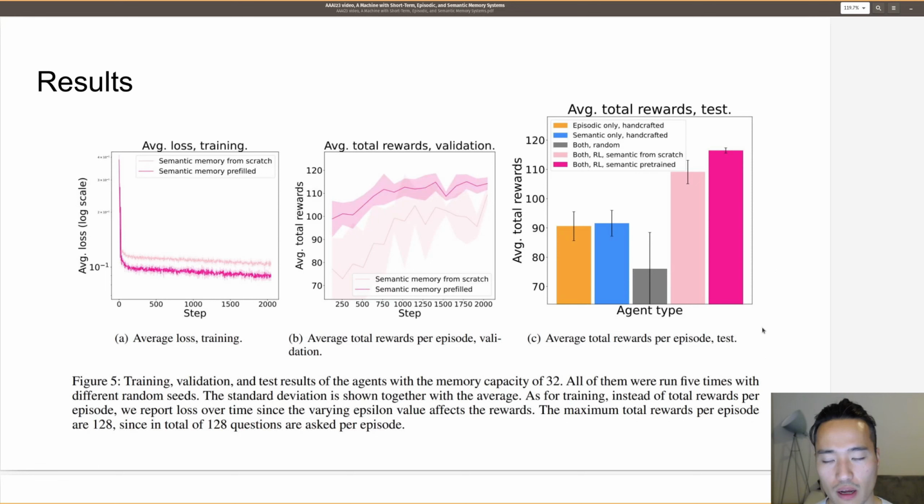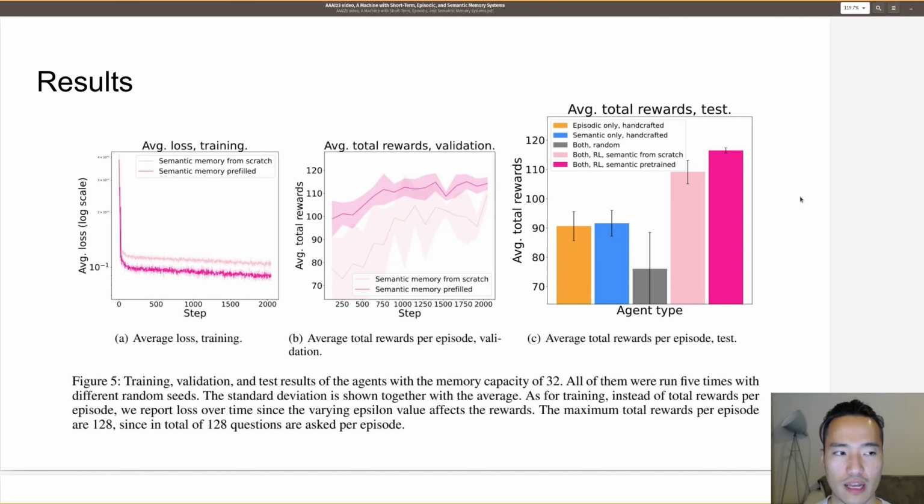And these are now comparing with the other 3 baselines: episodic only agent, semantic only agent, and random agent that takes one of the 3 actions at random. Of course, this has the lowest total rewards. And this light pink and the red pink are semantic from scratch and semantic pre-trained respectively. So as you can see from here, the reinforcement learning agent that has a semantic memory system pre-filled is learning faster and learning better. So that's nice.